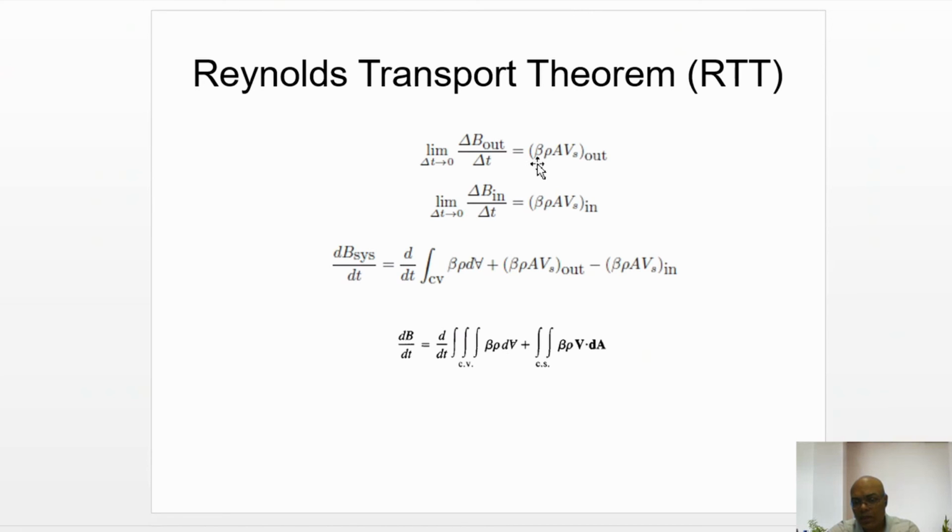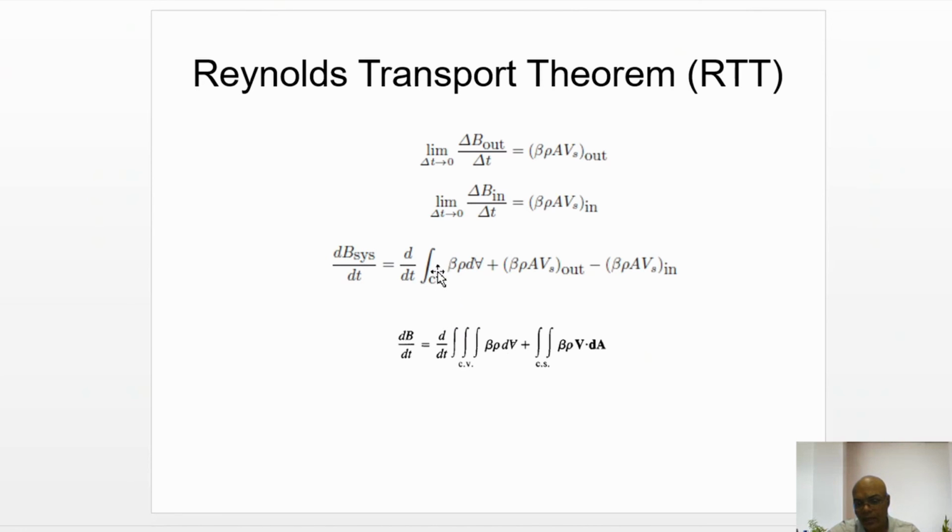Mass flow rate of fluid is written as rho A V S multiplied with beta. Similarly, delta B in by delta t, the mass flow rate at the inlet, is equal to beta rho A V S in.